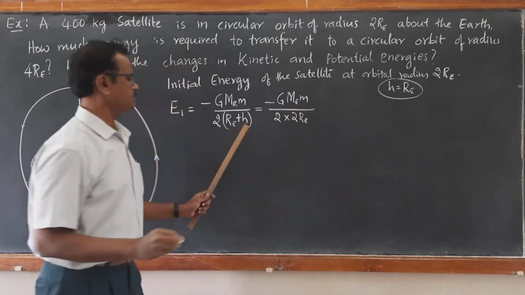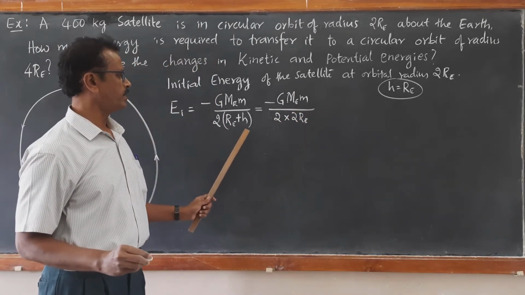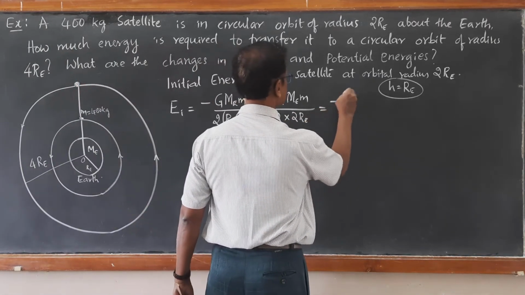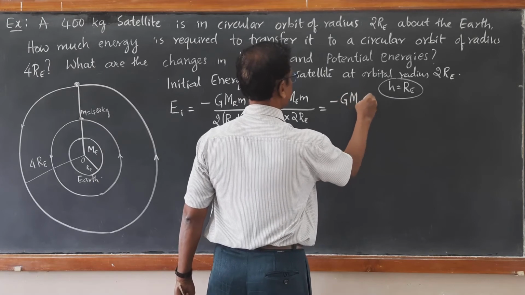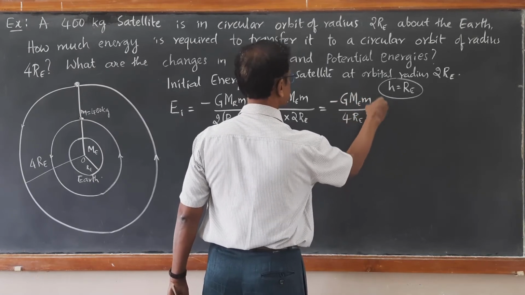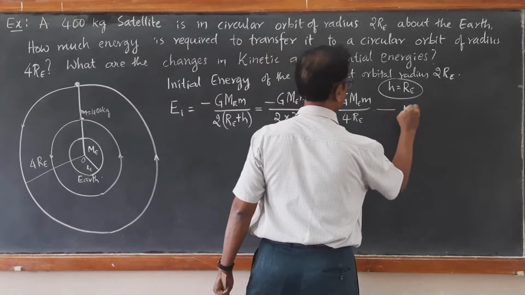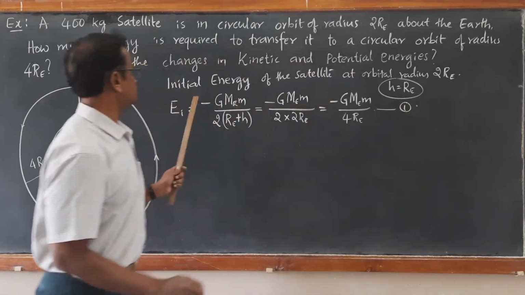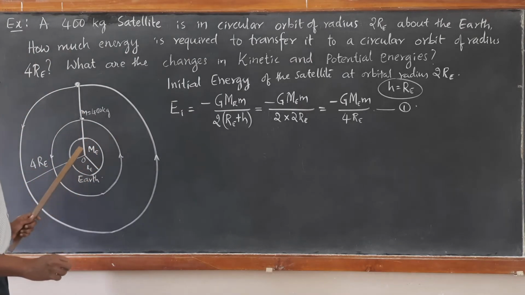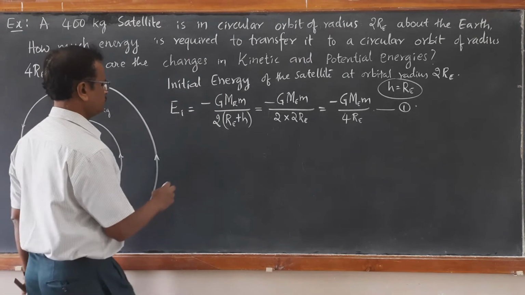RE plus RE becomes 2RE, 2RE into 2RE becomes 4RE. So it becomes minus GMEM upon 4 times RE. This is equation 1.